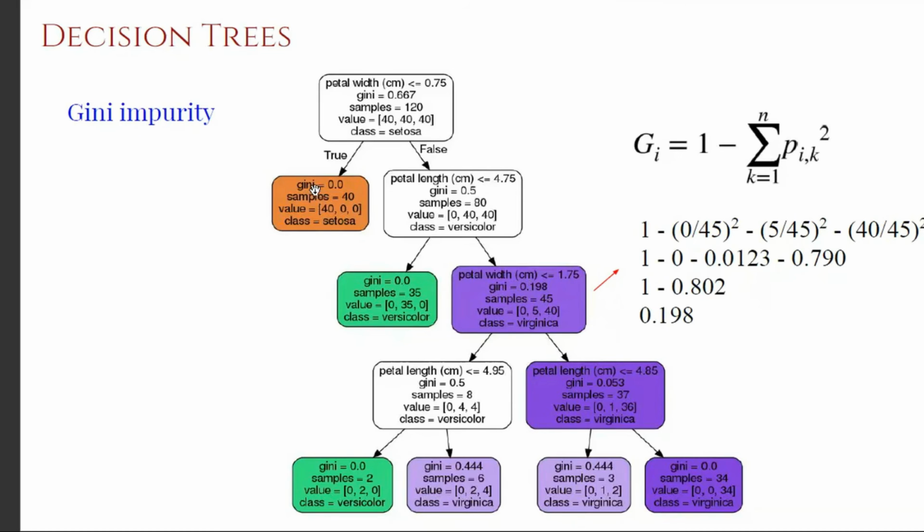When you see here, the Gini value is 0. Why? Out of these 40 samples, all the samples are from Setosa. So when you put here 1 minus, it will be 40 divided by 40 squared. And the remaining terms will be 0 by 40 squared, 0 by 40 squared, anyway that will go. 40 by 40 squared will be 1. So it is 1 minus 1, it will be 0. That is how you got the Gini value as 0 here. So when a node has a Gini value of 0, it means that the decision it has taken is 100% confident.